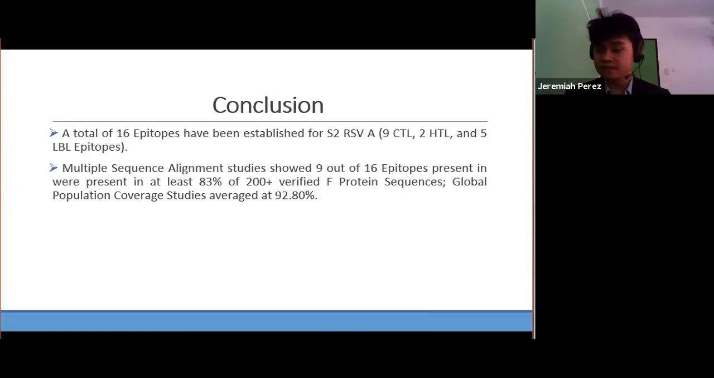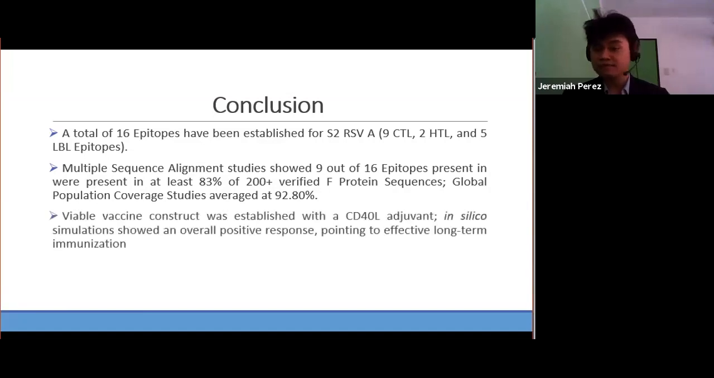I believe some adjustments must be done in terms of filtering the epitopes, especially for HTLs and allelic partnering in general. Adjustments for epitope selection may also significantly improve the population coverage score. A viable vaccine construct was established with CD40L as an adjuvant, and the respective testing of its physicochemical properties showed acceptable results. In silico simulation with a human immune system model showed an overall positive response with little risk of complications like autoimmunity, therefore pointing to effective long-term immunization with a vaccine construct containing the CD40L adjuvant and the RSV epitopes.